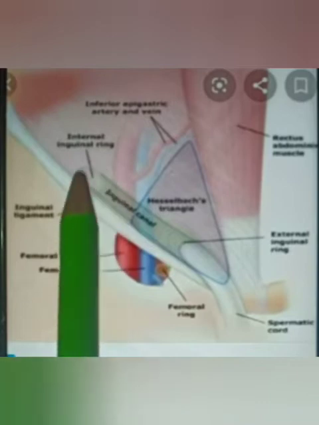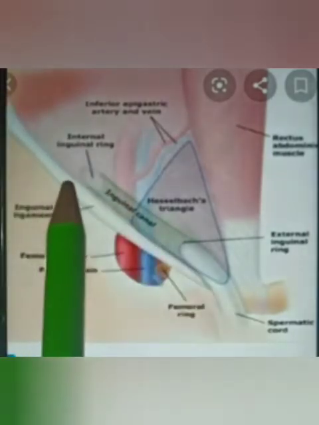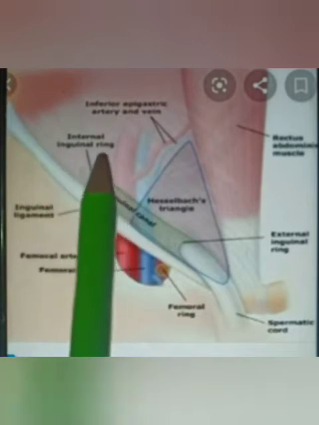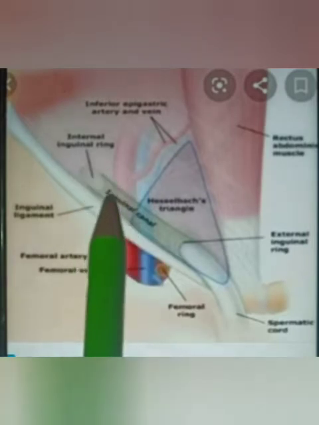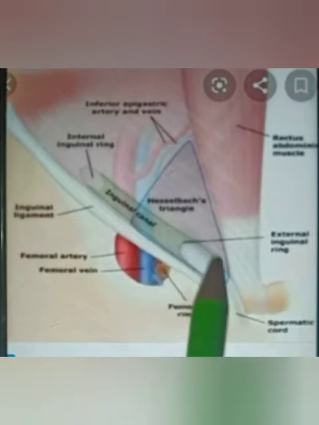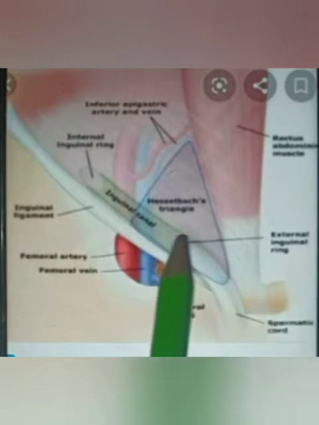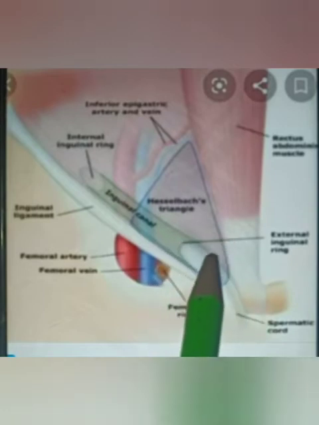This is the inguinal ligament, and this is the mid-inguinal point. 1.2 centimeters above the mid-inguinal point, this oval opening is called the deep inguinal ring, present in the fascia transversalis. And the superficial inguinal ring is a triangular gap in the aponeurosis of the external oblique muscle, shaped like an obtuse angle.